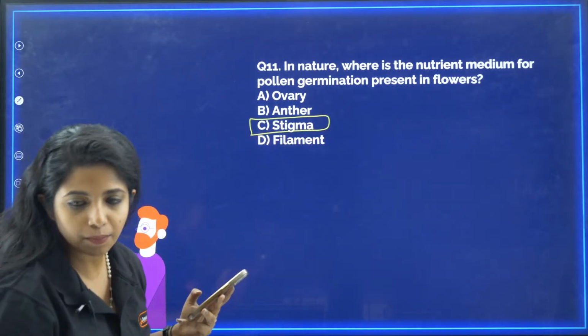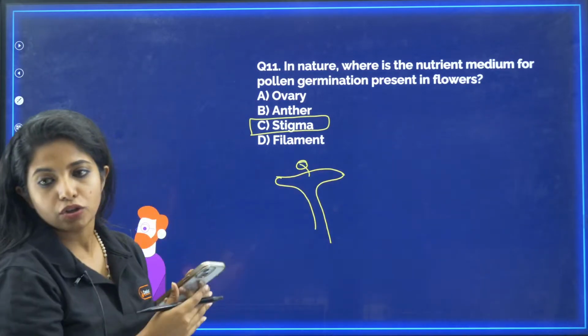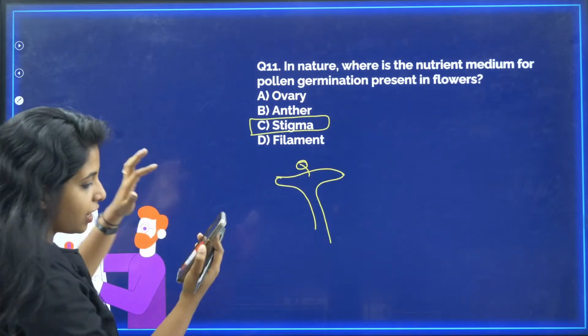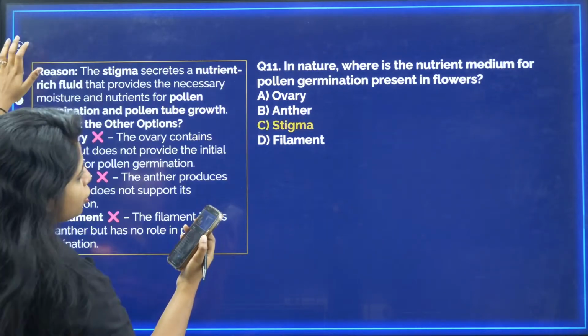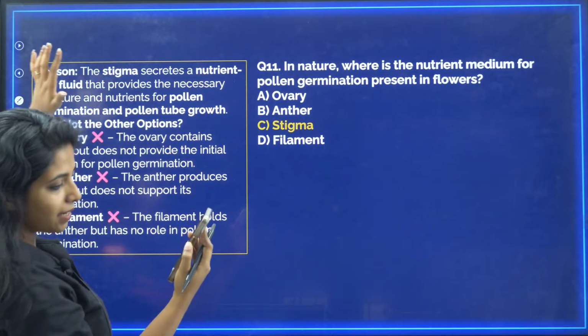Yes, the answer is stigma, because stigma is the place where the pollen grain would be coming and landing. So it is the only area where you would be providing nutrient medium. Okay, Jeevan, Aisha, all of you doing really great. Pooja, so this is the answer. I already told you. I hope everyone is understanding as well.